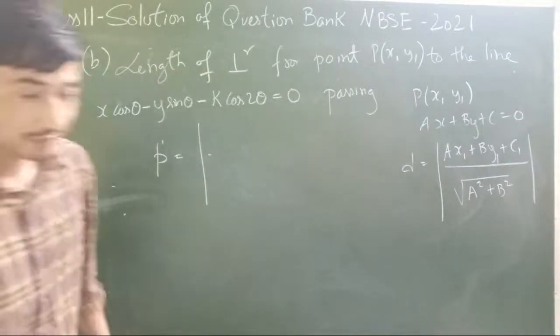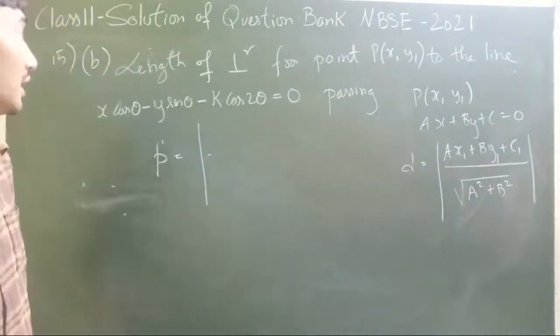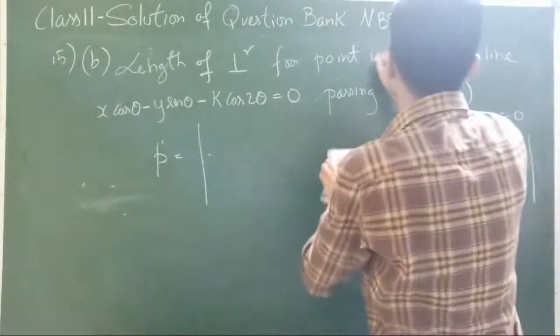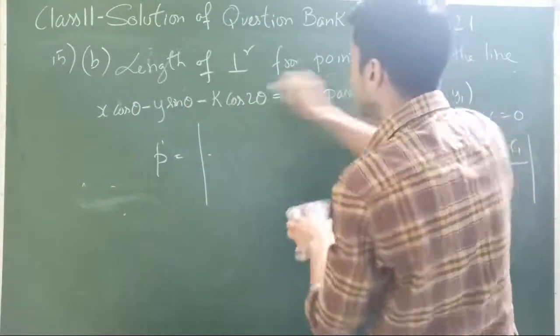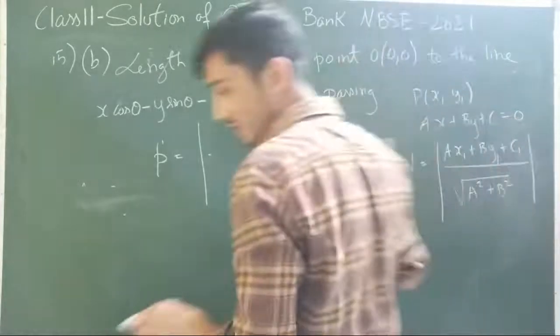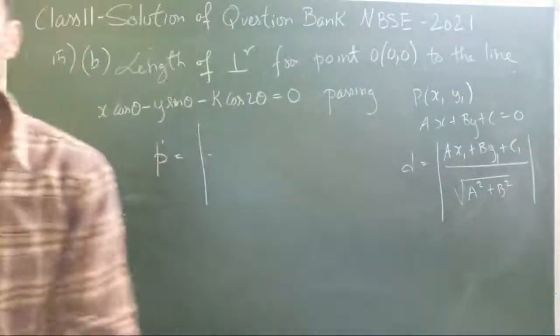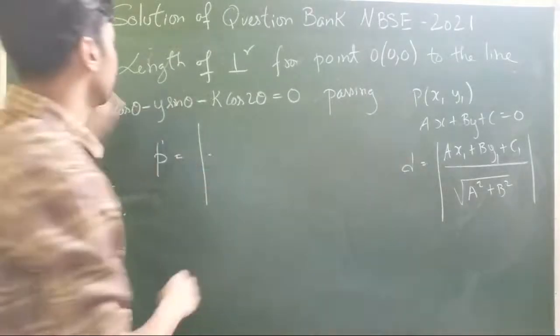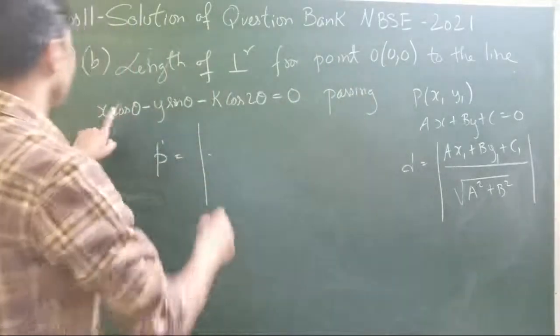Here, the length of the perpendicular is from the origin. So for this question, the point becomes the origin and the line is that. If we just use the same theorem, what will we have? So a x1, what is the a value here?